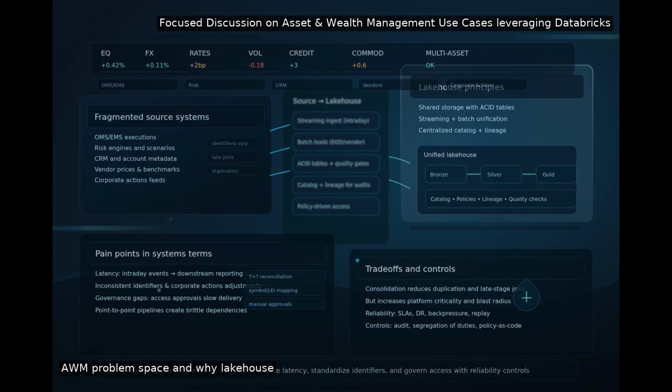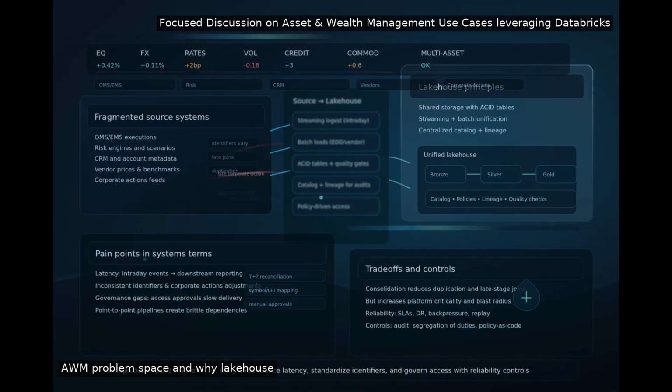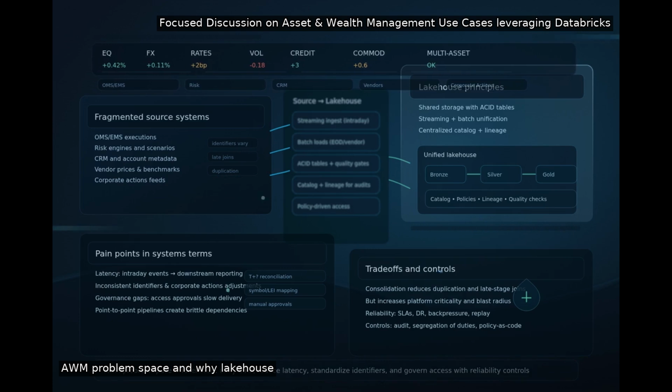A Lakehouse consolidates storage and compute with open formats, enabling low-latency pipelines, unified access controls, and reproducible analytics across research, risk, and reporting without duplicating data products.